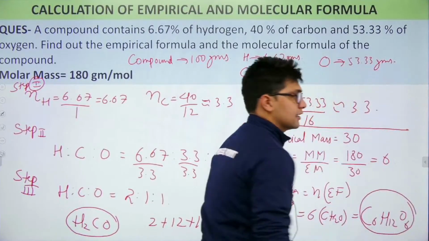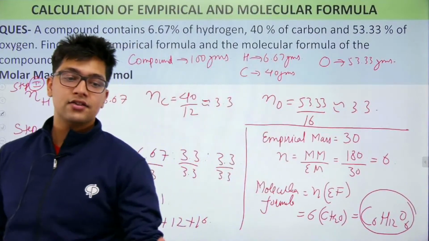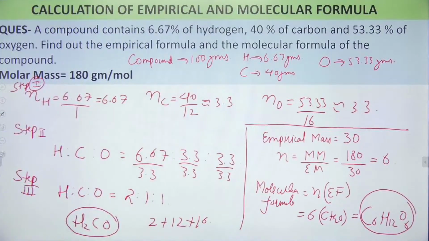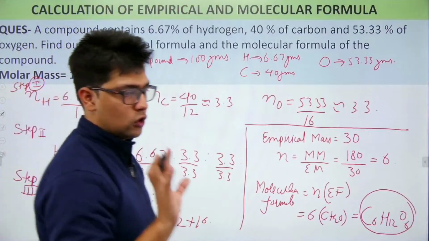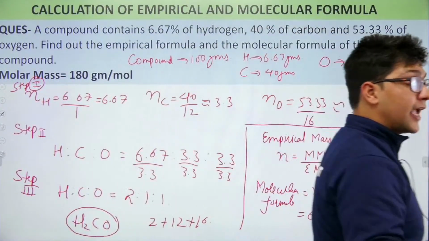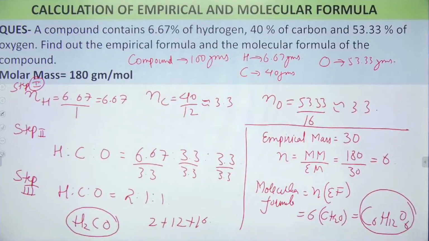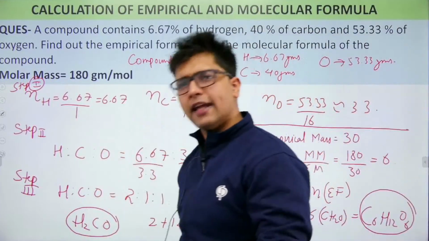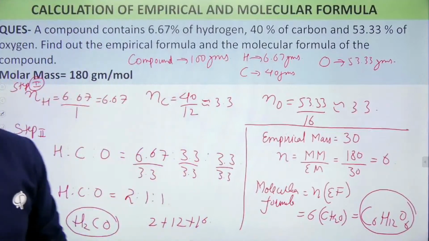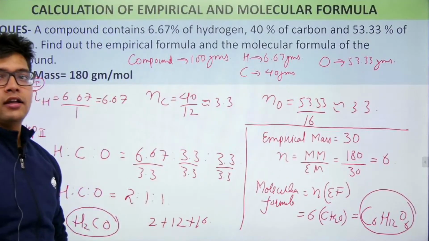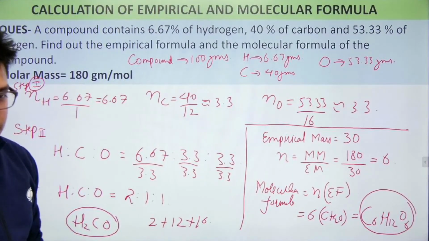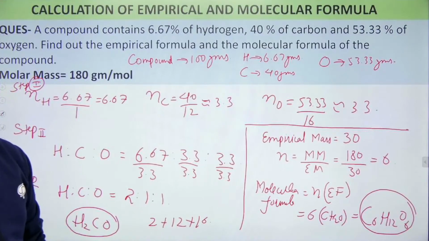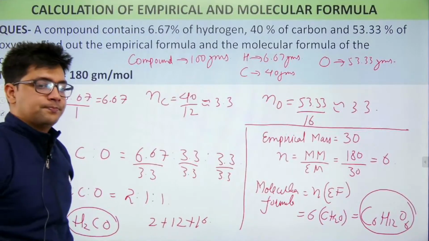And if you guys are familiar, this is the structure of what? This is the structure of glucose. Exactly, this can show me glucose. It can be different, but at this moment, the molecular formula is representing glucose.